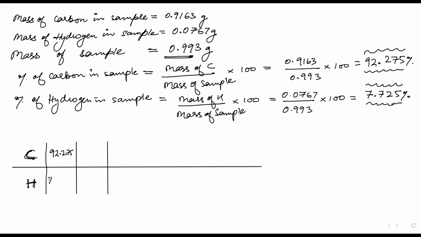92.275. And here we have 7.725. These are the mass percentage. And now you will divide both of them. That is 92.275. This will be divided by 12. And 7.725. This will be divided by 1. Correct. Now in the next column, okay, I have to get this bigger column because we will be requiring it.